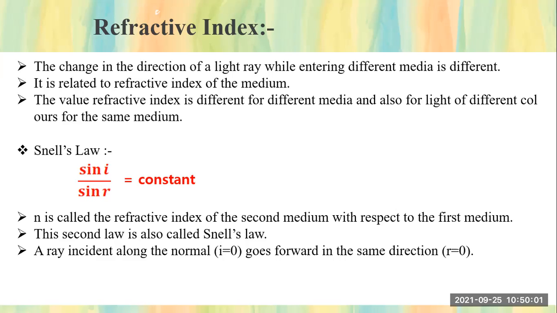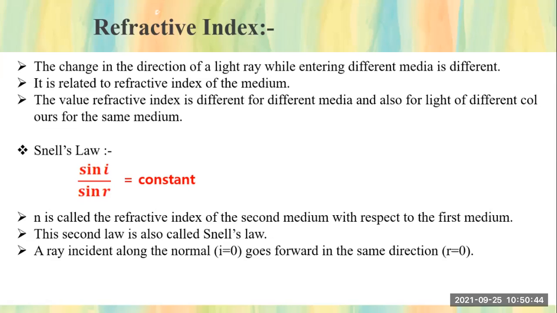Then we have seen Snell's law, students. What was Snell's law? sin i upon sin r equals a constant, where i is the angle of incidence and r is the angle of refraction. So when sin i upon sin r equals a constant, that is known as Snell's law. This is also known as the second law of refraction. In this second law, sin i to sin r is always constant, and that constant term is nothing but small n, which is called the refractive index.